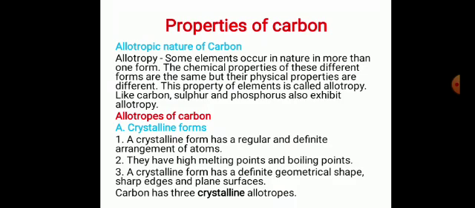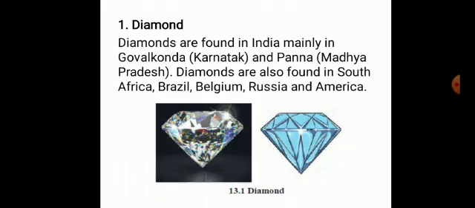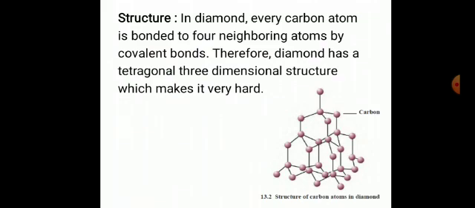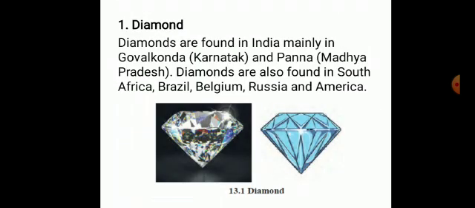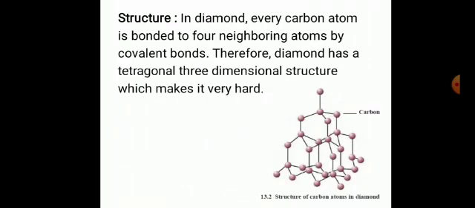Let us study now crystalline forms of carbon in detail. First one is diamond. Diamonds are found in India mainly in Golconda, Karnataka and Panna in Madhya Pradesh. Diamonds are also found in South Africa, Brazil, Belgium, Russia and America. In diamond, every carbon atom is bonded to four neighboring atoms by covalent bonds. Therefore, diamond has tetragonal three-dimensional structure which makes it very hard.